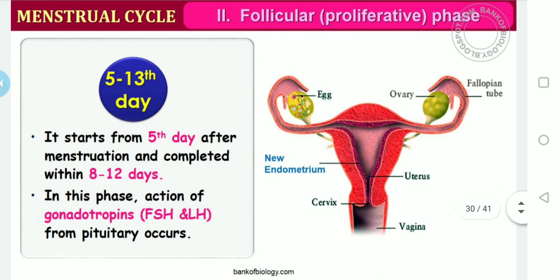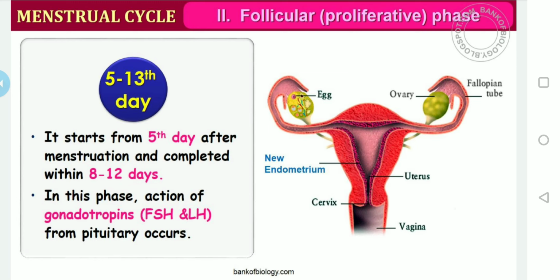The next phase is the follicular phase, or proliferative phase. This is between the 5th to 13th day of the menstrual cycle. The menstrual phase is followed by the follicular phase. During this phase, the primary follicles in the ovary grow to become fully matured Graafian follicles, and simultaneously the endometrium of the uterus regenerates through proliferation. That is the reason we generally call this phase the proliferative phase.